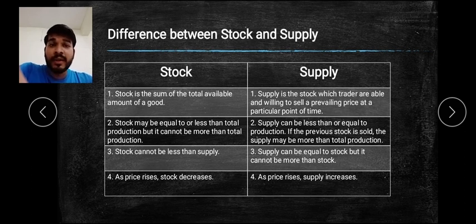Then comes the last point, that is we can say the fourth point, that is as price rises. जैसे ही हमारा प्राइस बढ़ता है तो supply क्या हो जाएगा, बढ़ जाएगी. When you find that as price rises, supply increases, because सेलर क्या करेगा, जब भी ज़्यादा प्राइस होगा तब उस टाइम पे वो ज़्यादा सेल करेगा. And why? Because he thinks that at the higher price he can earn more, because the cost of production is the same, it does not change.